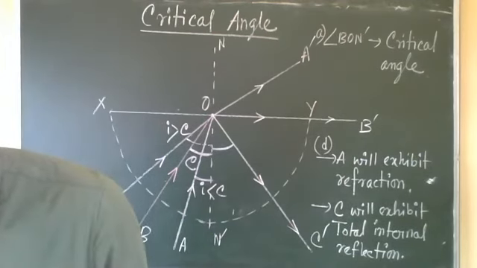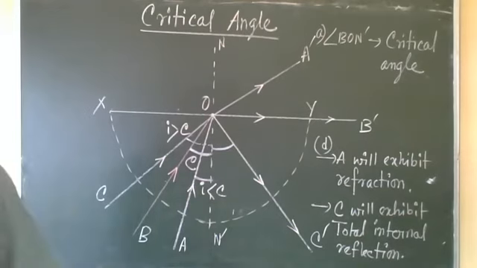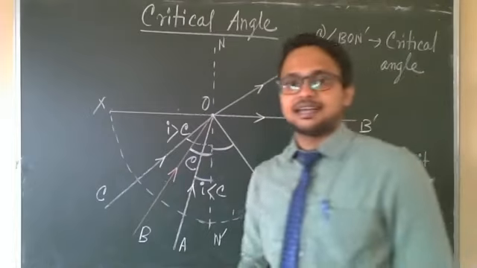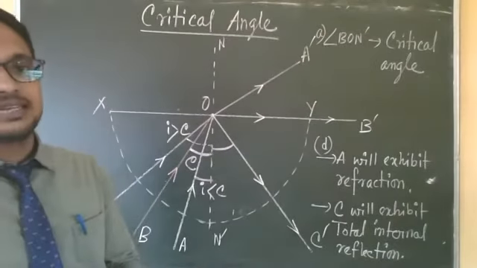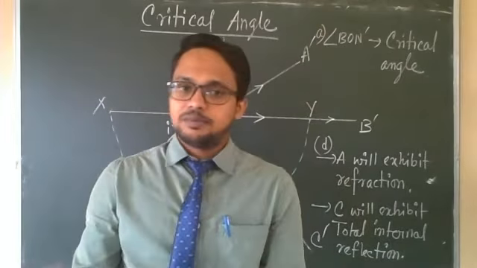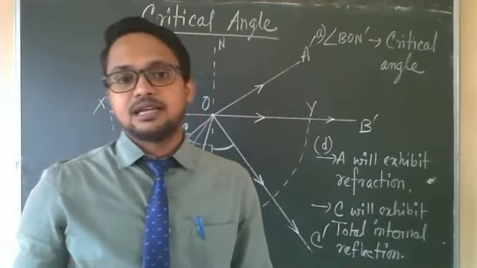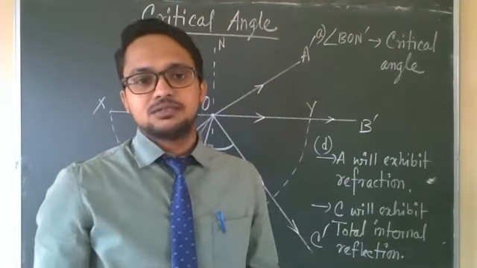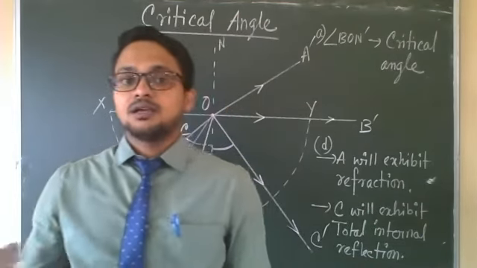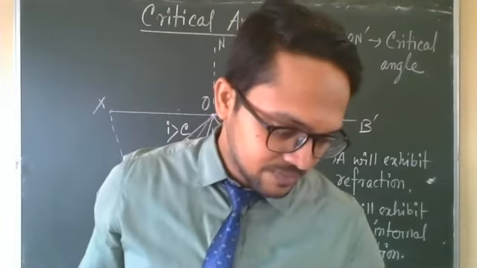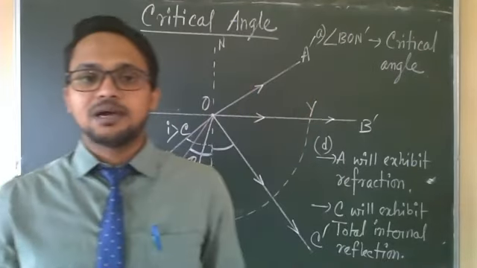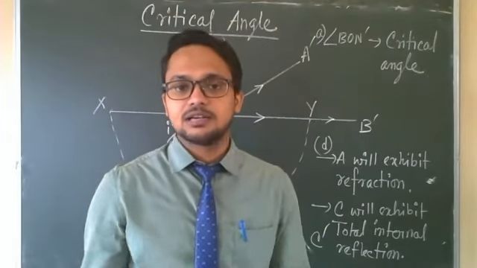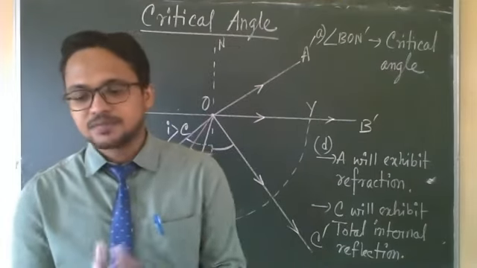So these are the things for today. You all keep practicing the ray diagrams for short questions. What is the relation between critical angle and refractive index? How will the critical angle change with different colors of light, and with temperature? For a short question, suppose two colors are given, red and violet: for which color of light will the critical angle be more, and for which will it be less? This type of question you can get.